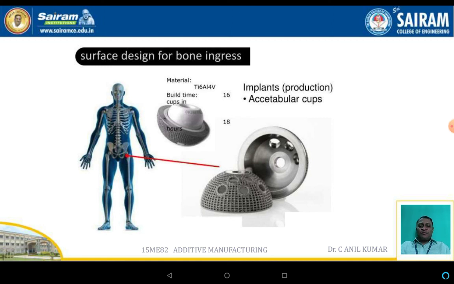As I told you in the beginning, the application of additive manufacturing is not only in the field of mechanical, electrical, electronics, or medical. It can be used for simple components also, if you want to fabricate a number of them.